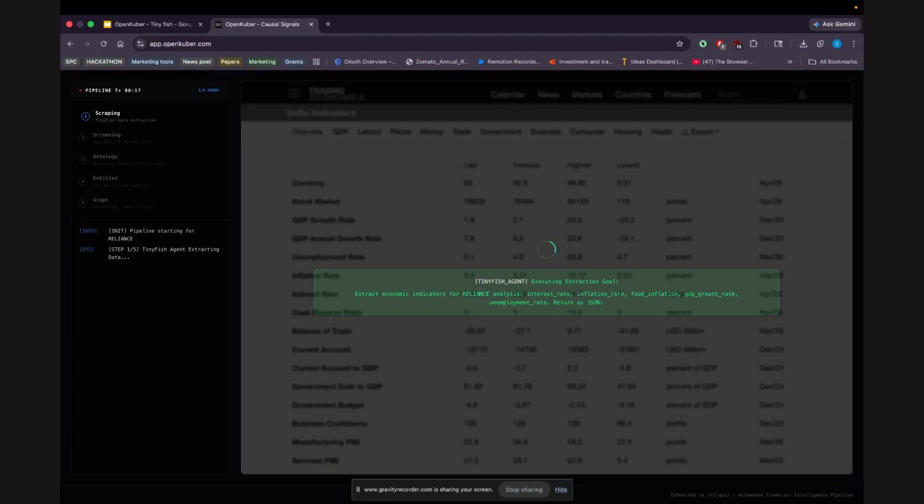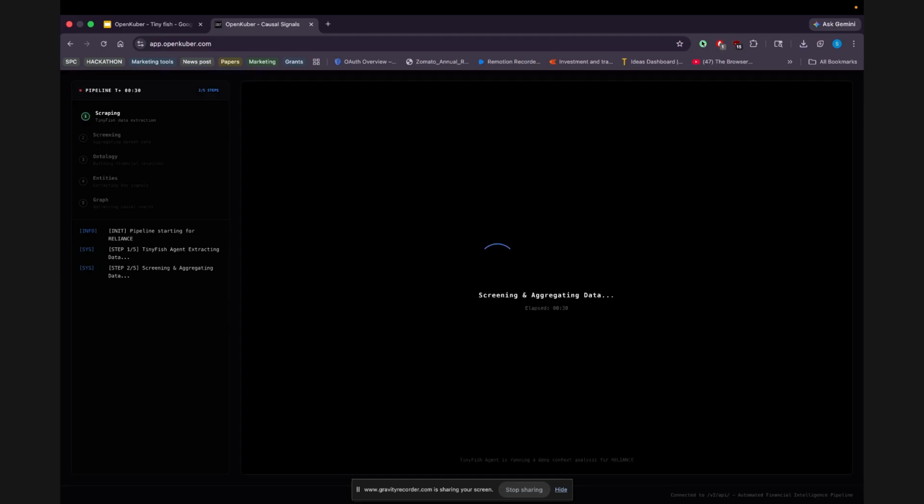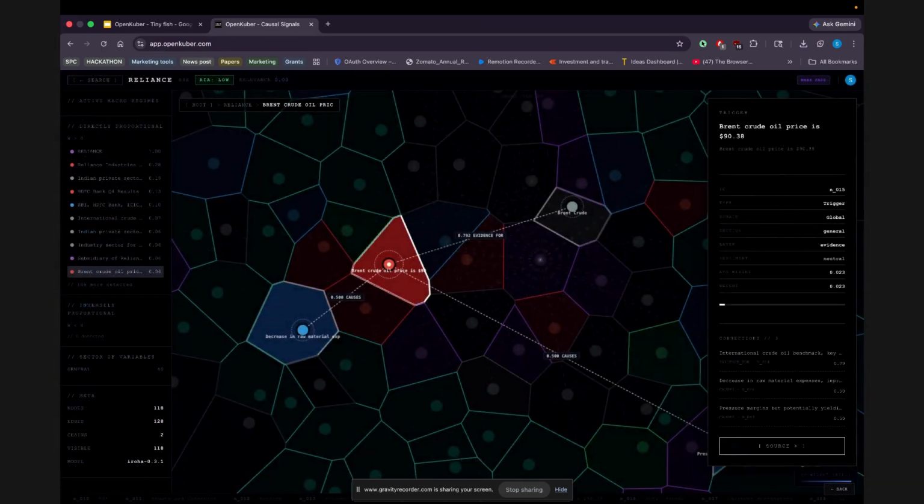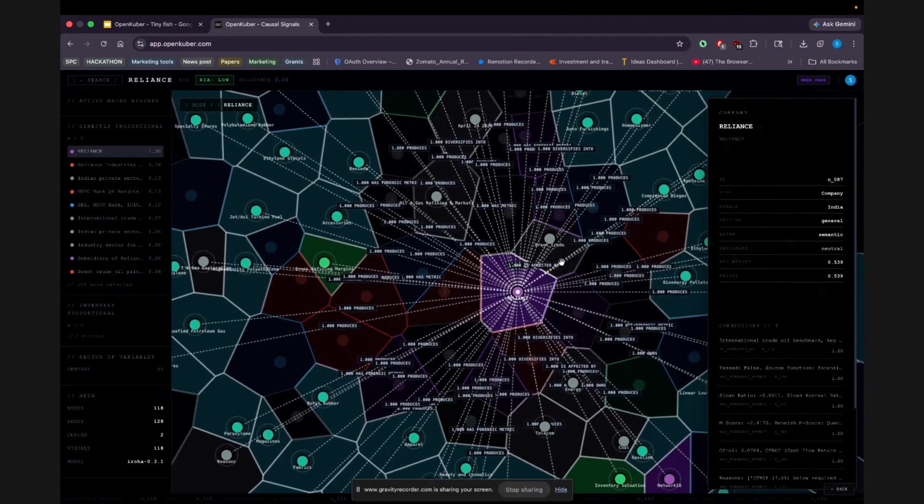This is where TinyFish comes in. It is a powerful tool for us because instead of relying on a few large data streams, we aggregate thousands of small fragmented sources, converting unstructured signals into structured machine-readable intelligence. That helps us continuously generate entities and map them into a live causal ontology, connecting events, actors, and outcomes into traceable chains. So if you want to see, this is the Reliance stock,